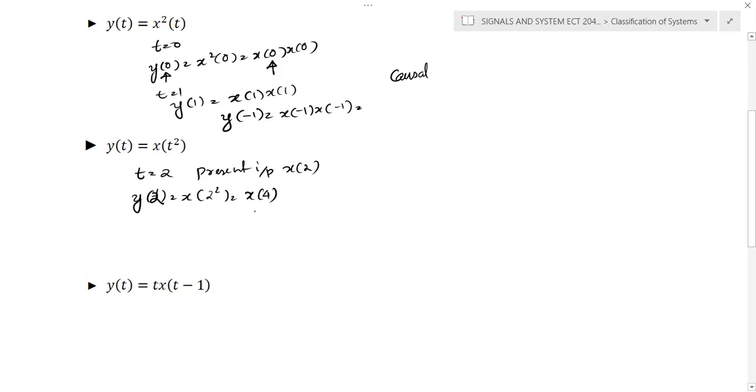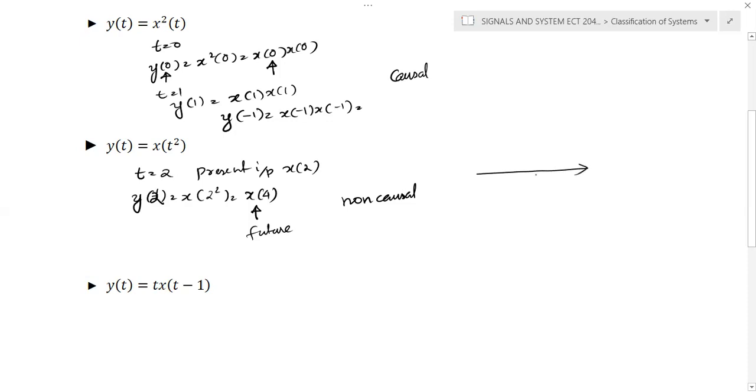But the system depends on x of 4, which means it's a future value. So we can conclude that the given system is a non-causal system, because a causal system depends only on the present and past input. So x of 4 is a future value with respect to t is equal to 2, because the present output is y of 2, and y of 2 depends on x of 4, that is a future.